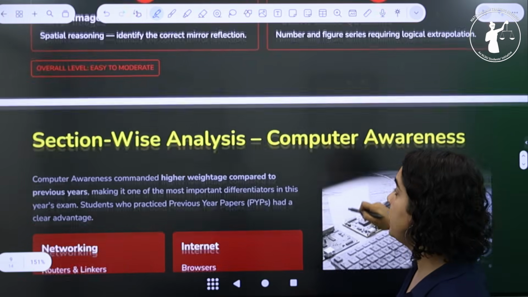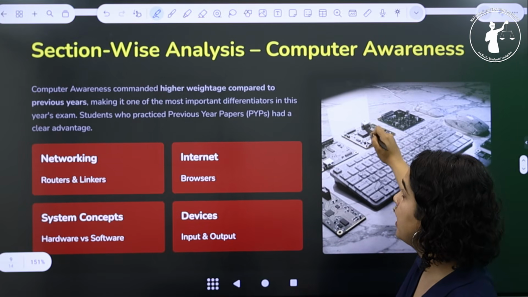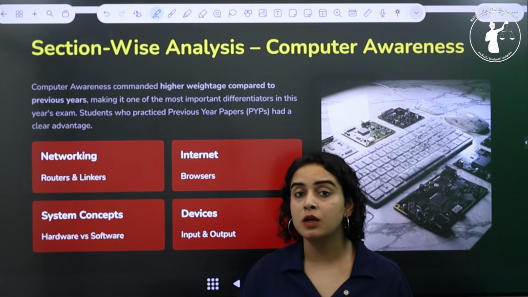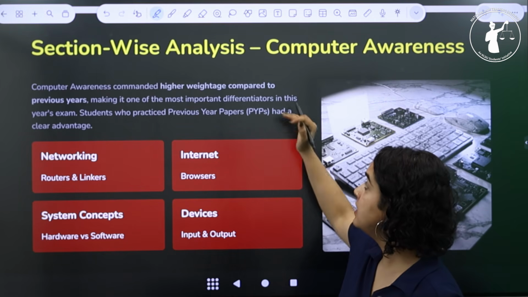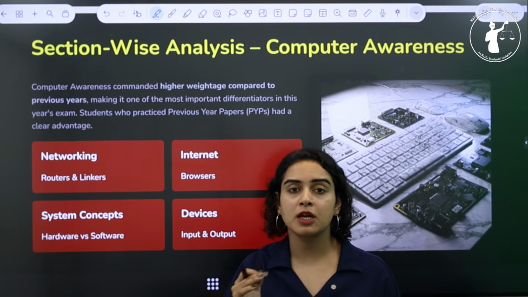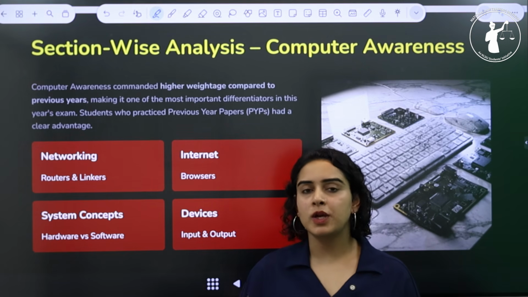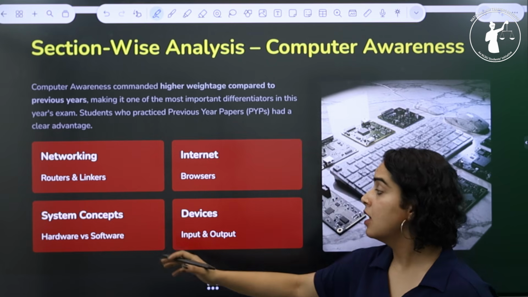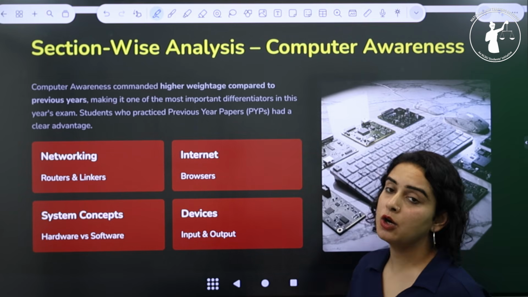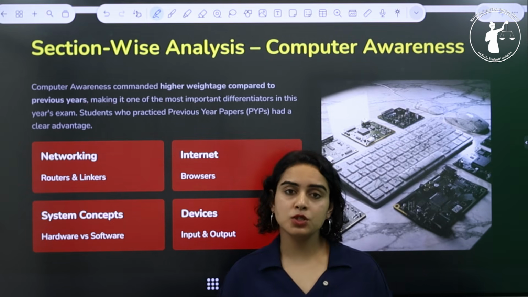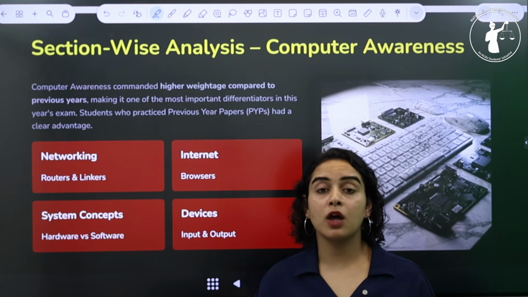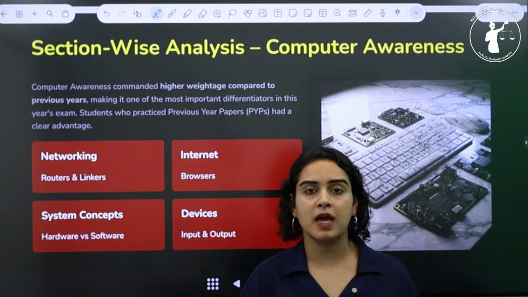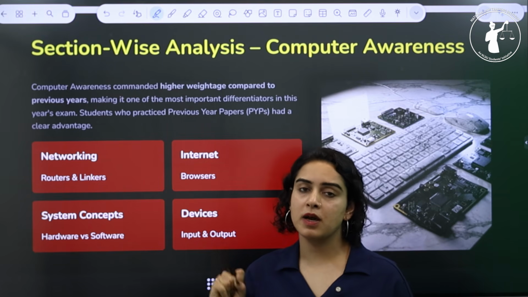The next section that we have is computer awareness and computer basics. One of the most notable trends in this year's paper was that this section had a higher weightage compared to other years. Several questions were asked from different topics like routers, browsers, hardware and software, input and output devices, and much more. So the students who had solved the PYQs or are well aware of the basics of computer found this section pretty much manageable and can score good marks in this.